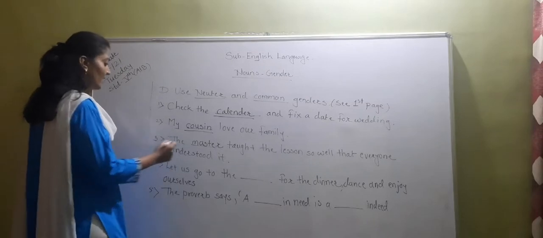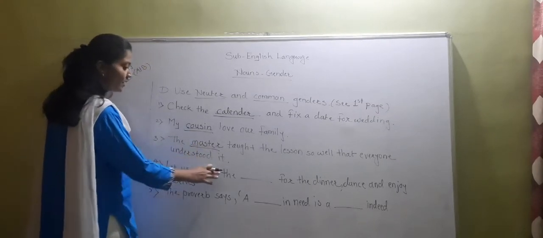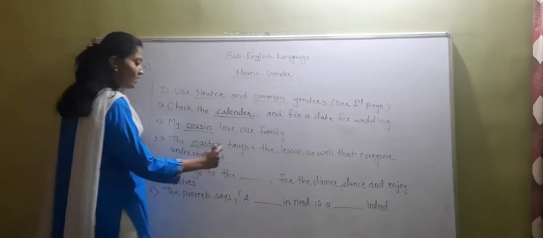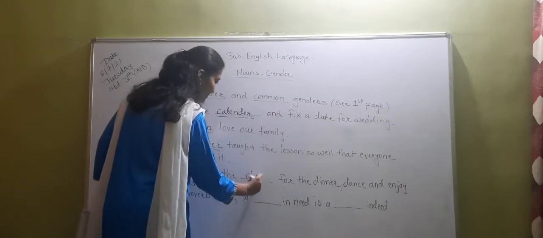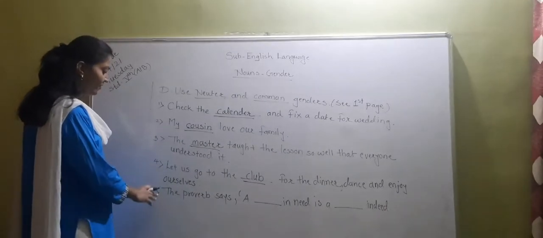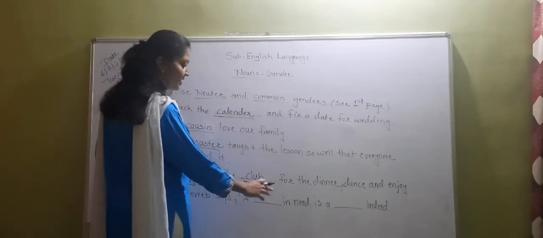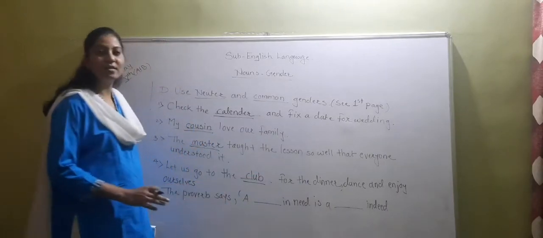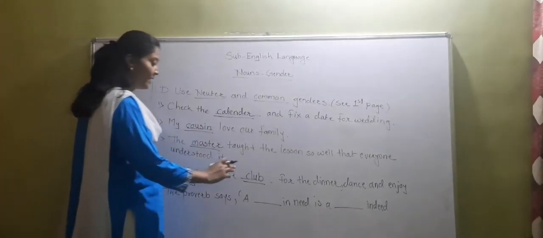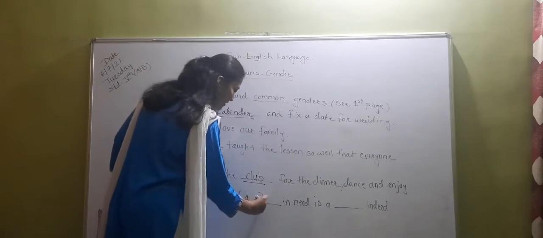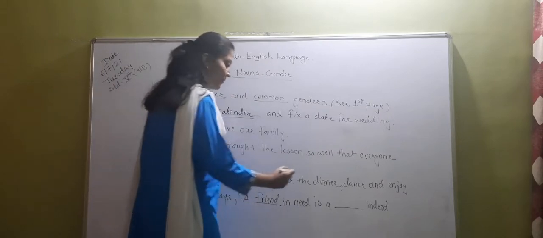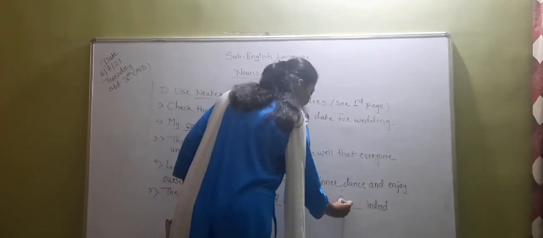Okay. Now see, next one is, let us go to the dash dash for dinner, dance and enjoy ourselves. Let's go to the club. So we will write here club. Let's go to the club for the dinner, dance and enjoy. And fifth one, the proverb says, a dash dash indeed is a dash dash indeed. So this is a very well known proverb that you know it very well. A friend, here we will write friend. A friend in need is a friend indeed. Both the sides we have to write down only one word, that is friend.